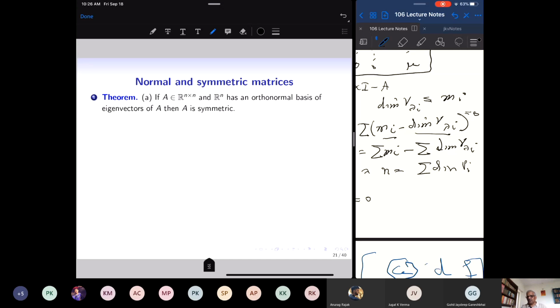Okay. So the question arises, what are the diagonalizable matrices? Yeah, that is the question. And we now know a general criterion: the algebraic and geometric multiplicity of each and every eigenvalue have to be equal for a matrix to be diagonalizable. But this requires us to find the eigenvalues. Unless I calculate the eigenvalues, there is no way that I am going to test this criterion.